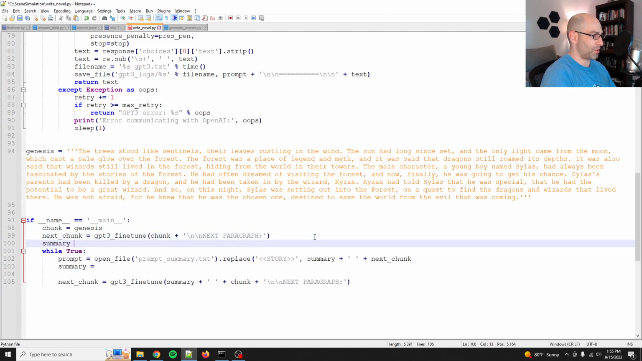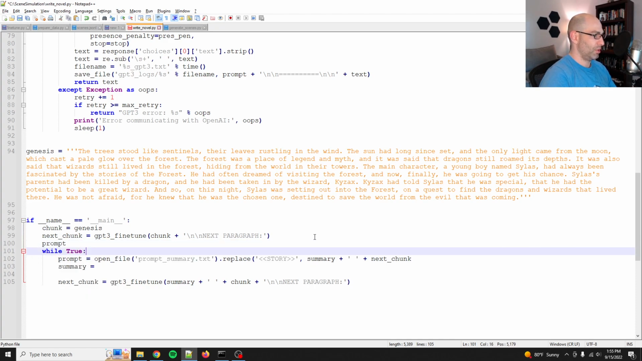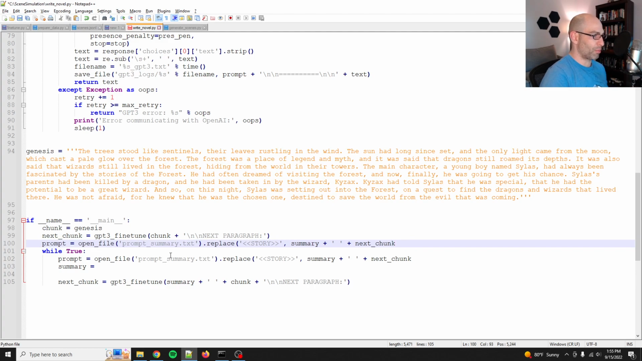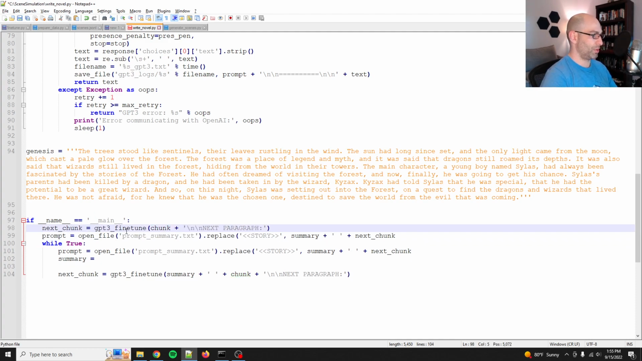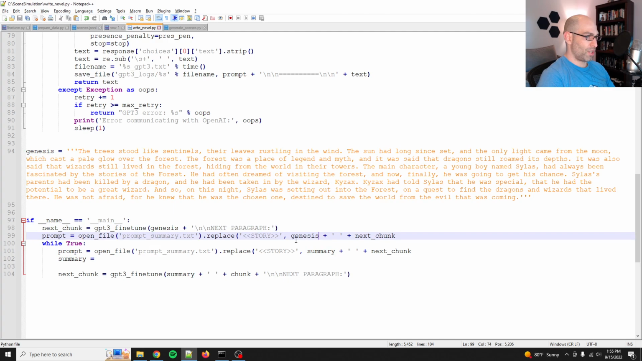Because this first summary is going to be, well, here. So the first one, when you instantiate it, is going to be prompt equals, whoops, prompt equals open file prompt summary. And all that it's going to have is the first one. And actually, this is kind of superfluous. So we'll just do Genesis. Because this is the first instance of the cycle. And so then we're going to summarize. Do we summarize everything together? So we're going to summarize Genesis plus the next chunk. Right, because we're summarizing them together. This is everything that we've just written.